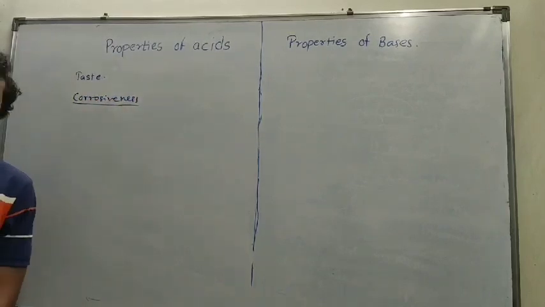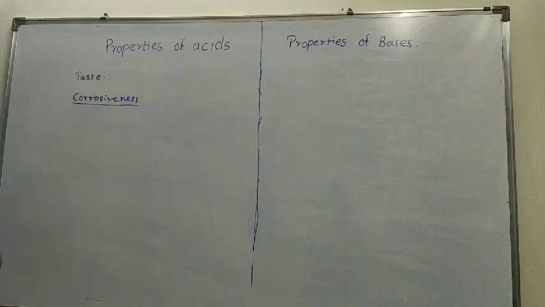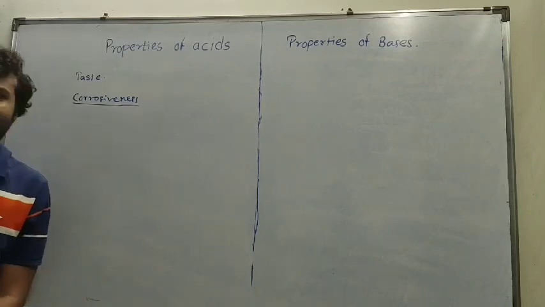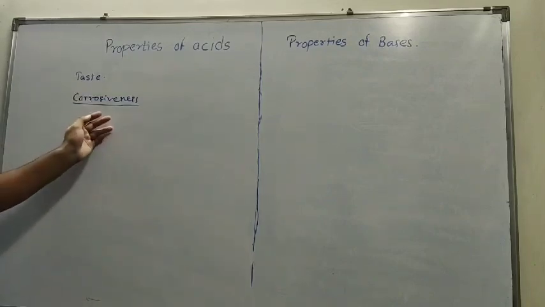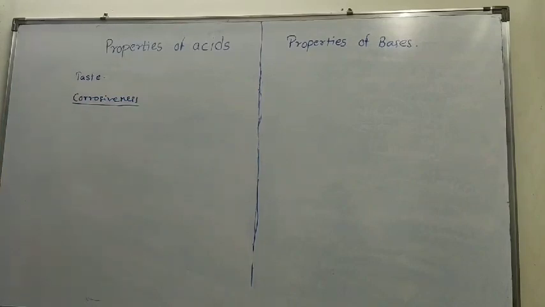Acids are highly corrosive. Mainly the mineral acids, meaning hydrochloric acid, sulfuric acid and nitric acid, are highly corrosive. If we put these acids on any metal, they will corrode the metal, or they will react with metals and form the respective salts of the metal. The next property of acids as well as bases is that they react to indicators.